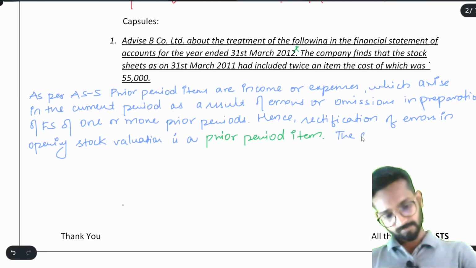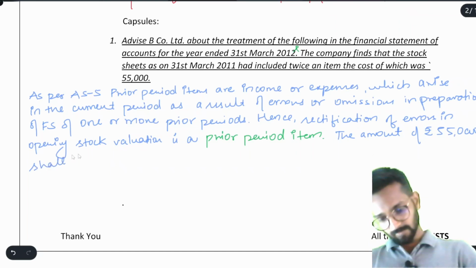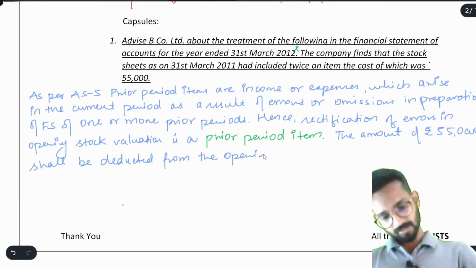The amount of rupees 55,000 shall be deducted from the opening stock. This we have already done, already seen why we have to do this, from the opening stock, and should also be charged.